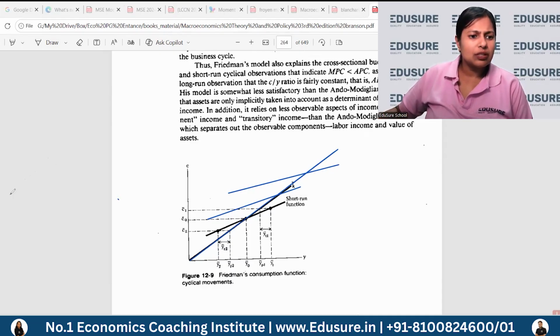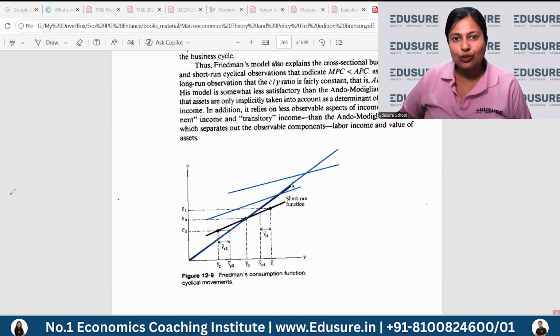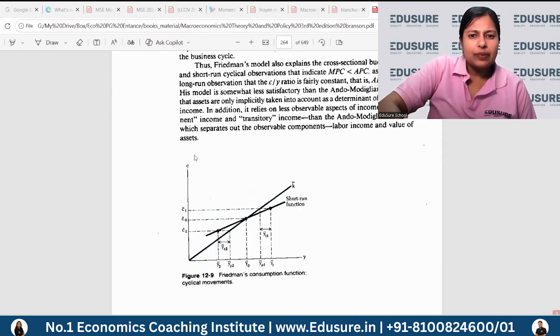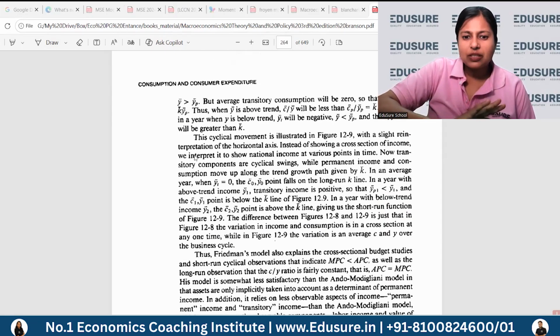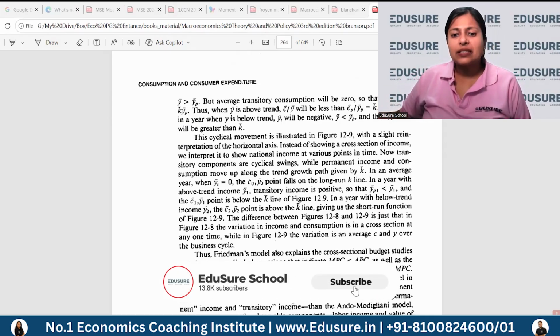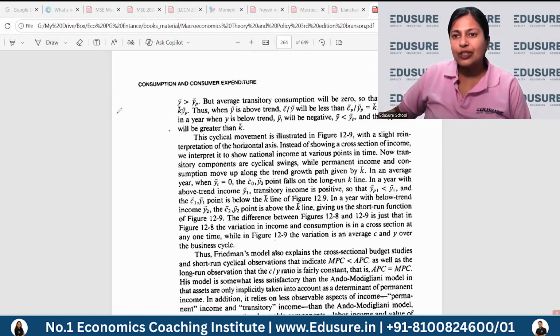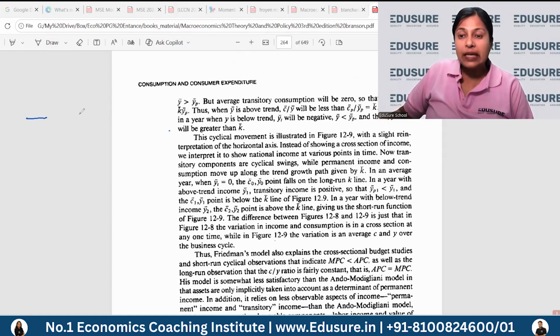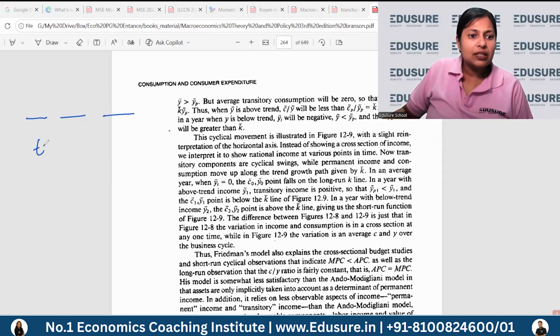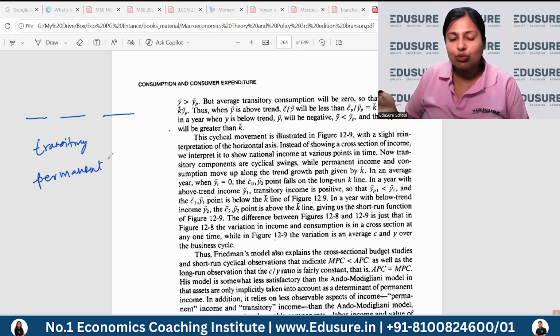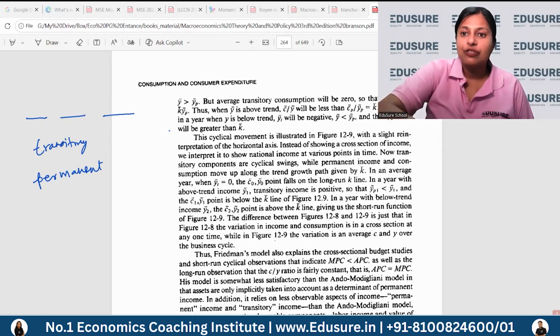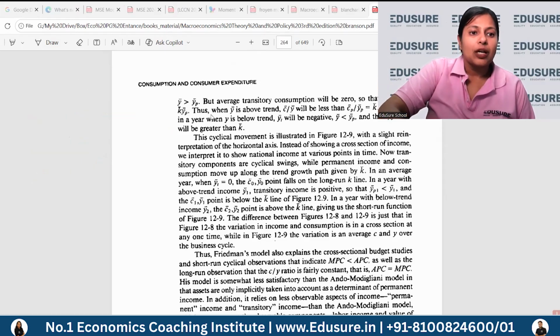Okay, so this is pretty similar to what the life cycle hypothesis also was. So yes, this is Friedman's permanent income hypothesis. Of course, there are question marks. One biggest thing is how do you really calculate this permanent and transitory component? Like if you watched my video on the Modigliani model, it was a model which gave fixed numbers, proper numbers, which could be empirically calculated. With the permanent income hypothesis, it is very difficult to find the transitory and permanent components and then make predictions. So prediction-wise, it's a little difficult model to work with.